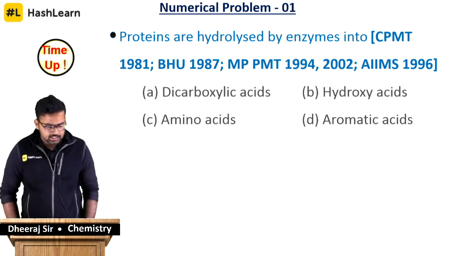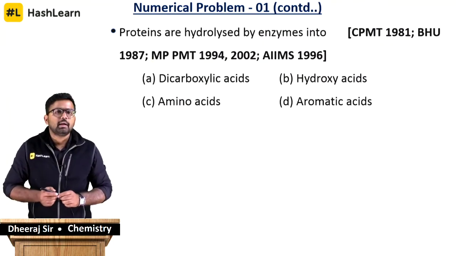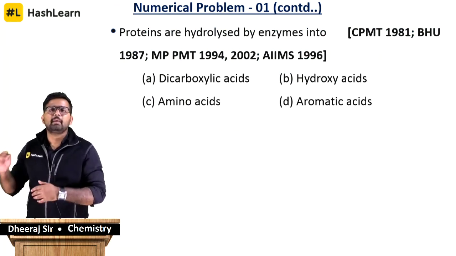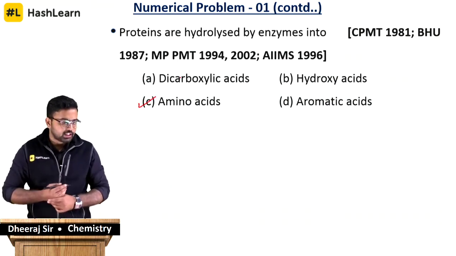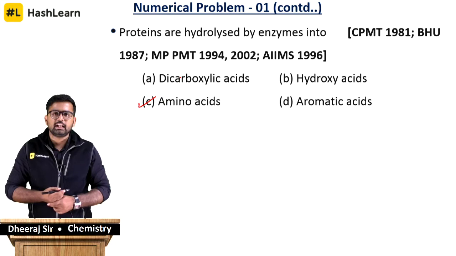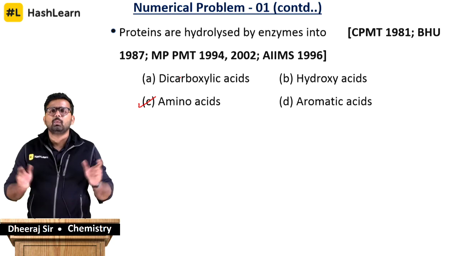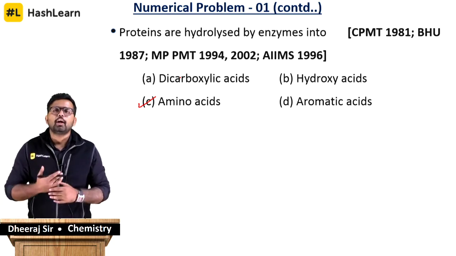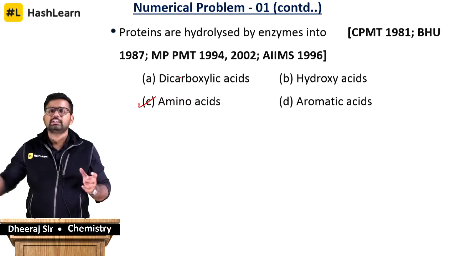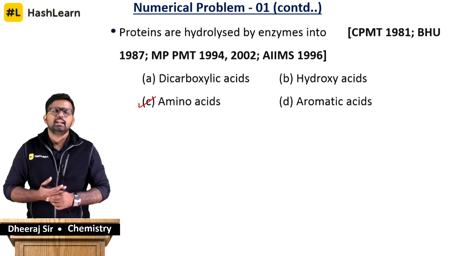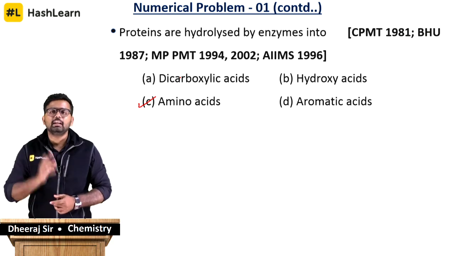Peru says it is C and Pallavi says it is hydroxy acid. It's a pretty straightforward question, guys. If amino acids make up proteins, then when I break or hydrolyze proteins, they have to break down to give us amino acids only. So it's option C. Peru gives us the right answer first. Yesterday we saw that one amino acid and another amino acid can join together using a peptide linkage, an amide linkage, and if that happens with a series of amino acids, it goes on to be called a protein. So if I hydrolyze them, it has to give us back the starting material, which is amino acids.